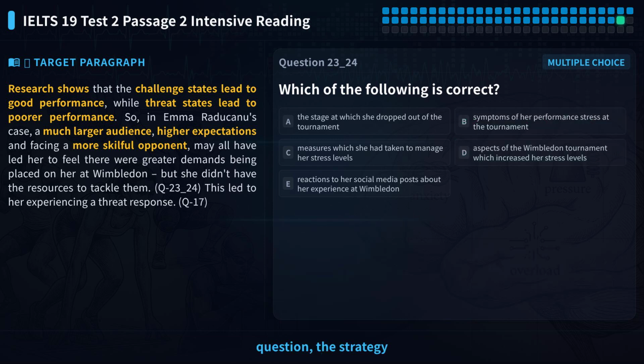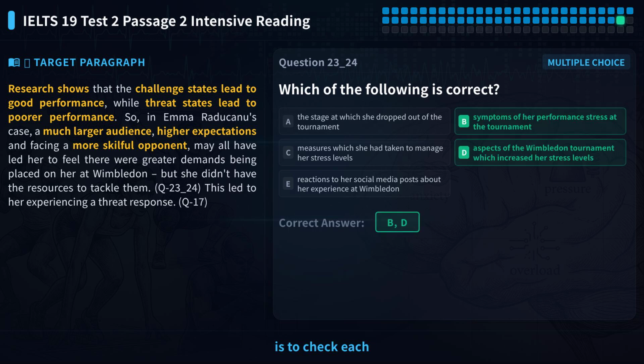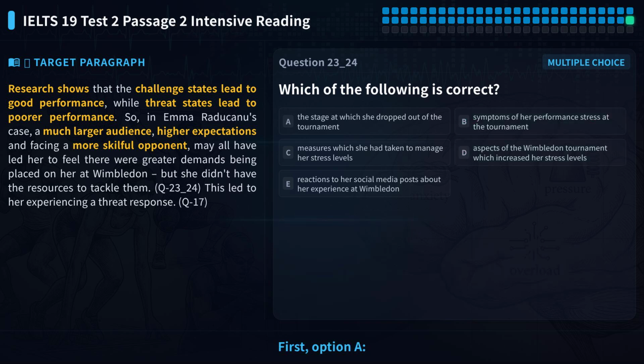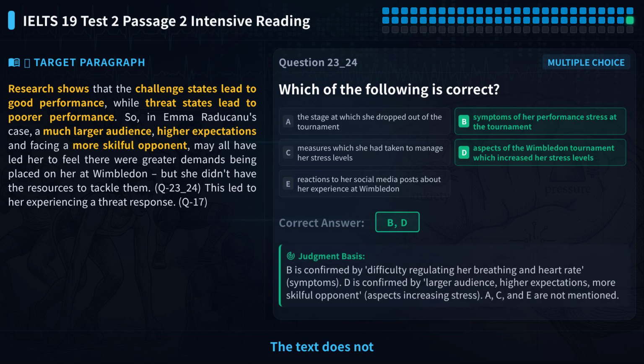For this type of question, the strategy is to check each option one by one. Go back to the text and see if each option is clearly supported. Only 2 options are correct, the other 3 are traps. First, option A, the stage at which she dropped out. The text does not mention which round she withdrew from, like the first or second round. This information is not in the text, so A is a trap.